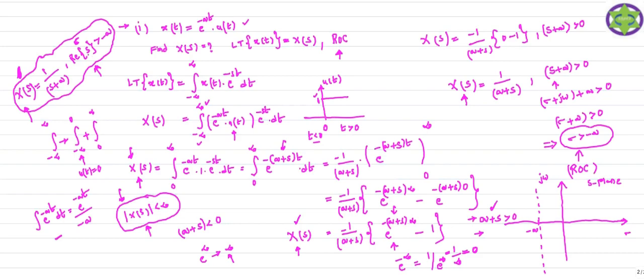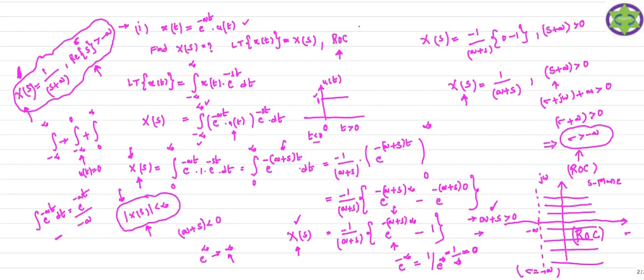Now your ROC is sigma greater than minus a. So this is your ROC, the entire S plane starting from sigma equal to minus a. This is the line corresponding to sigma equal to minus a. My ROC is sigma greater than minus a. Whenever my sigma is greater than minus a, this region is the region of convergence.